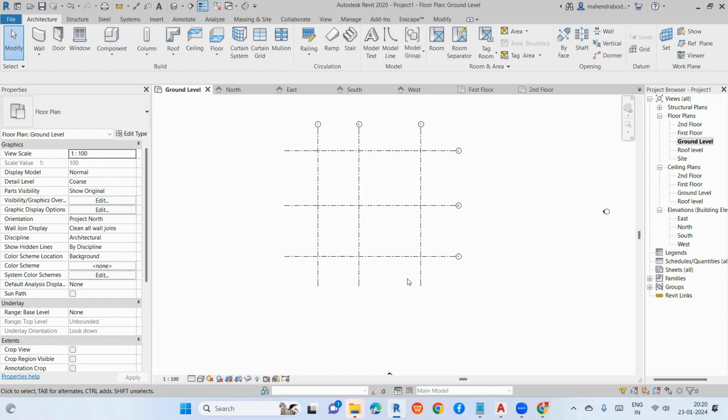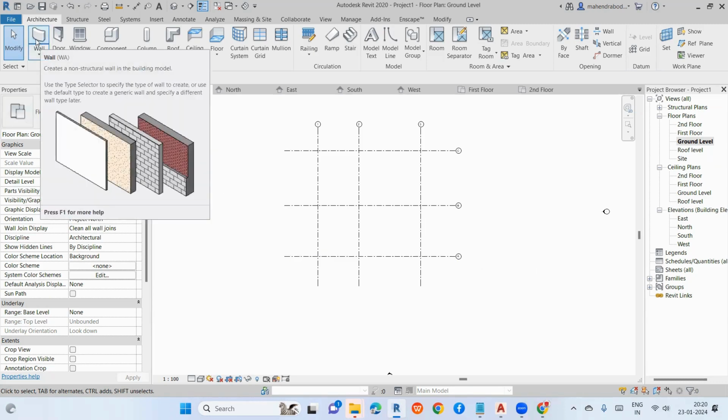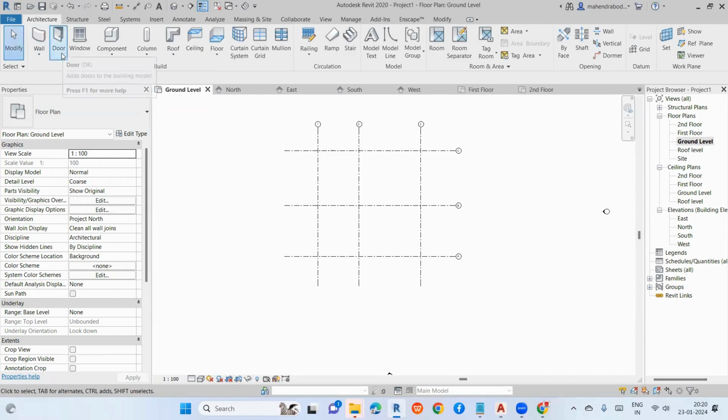So I've created the levels and grids, and how to edit the levels and grids, everything. Now I'm going to start walls. Once I have created the grids or levels, then I'll move to the walls option. So that wall option will come here.